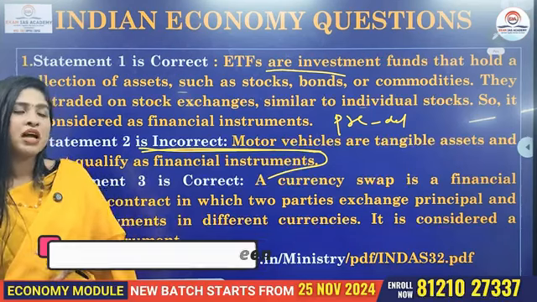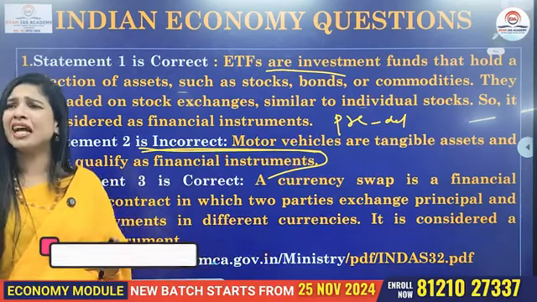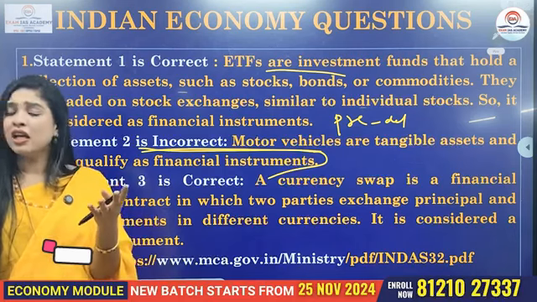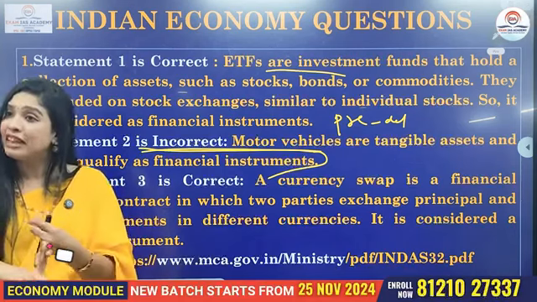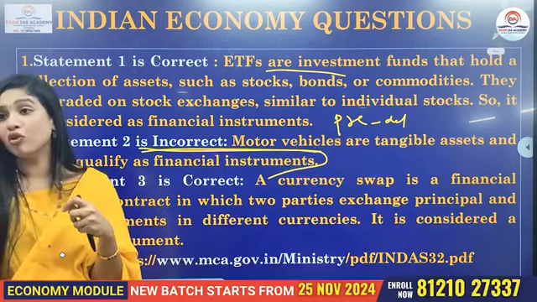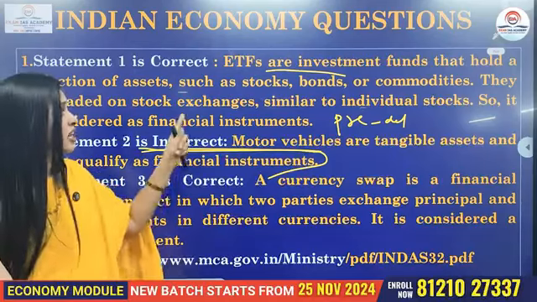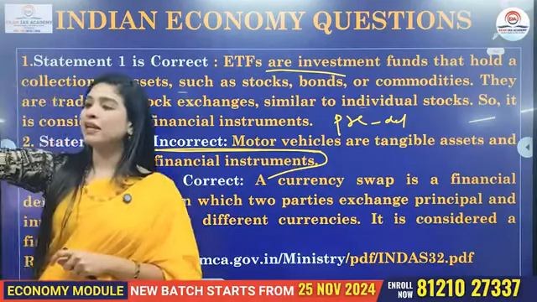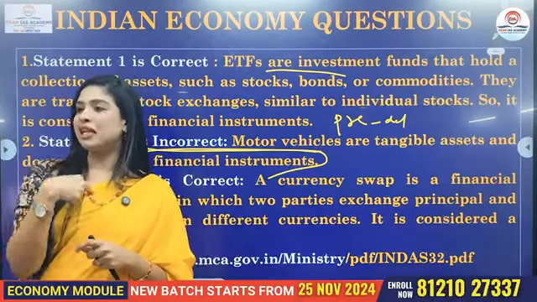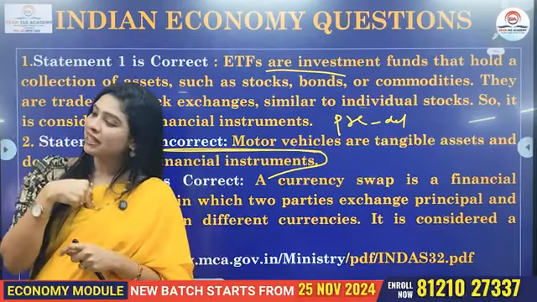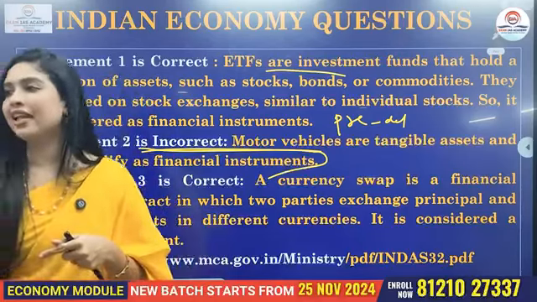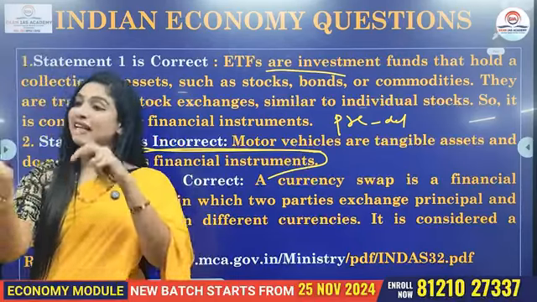If you see a country, India, we have signed a lot of currency swap agreements with other countries. And if you see, even Sri Lanka, Maldives, all these countries also, India has signed such kind of currency swap agreement. Is it clear? So typically, for example, there are two countries, right? One party is borrowing in its domestic currency and lends in another currency, while the other party does the opposite.